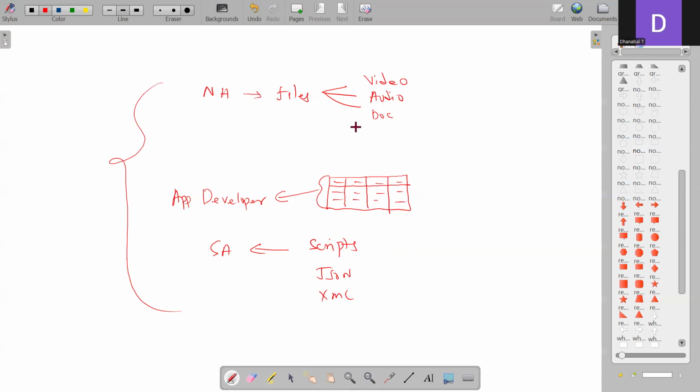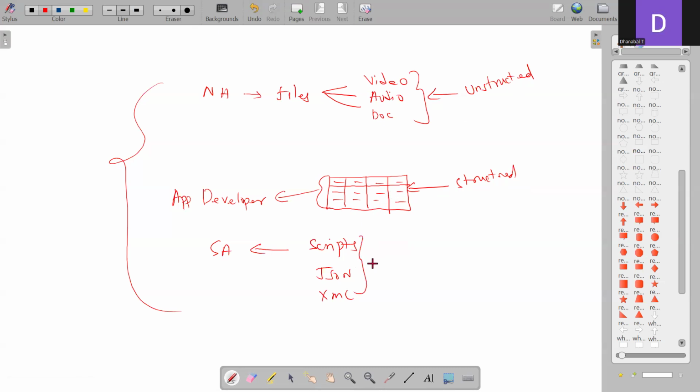When we classify these use cases, for example, video, audio, and docs fall under unstructured data. When we talk about the tabular data, it's purely structured data, in the sense that every data has a fixed structure.